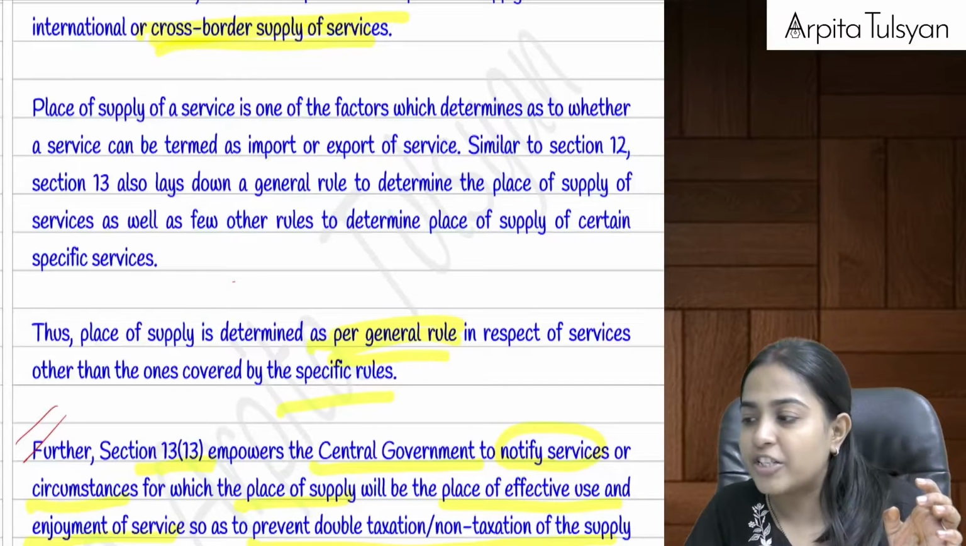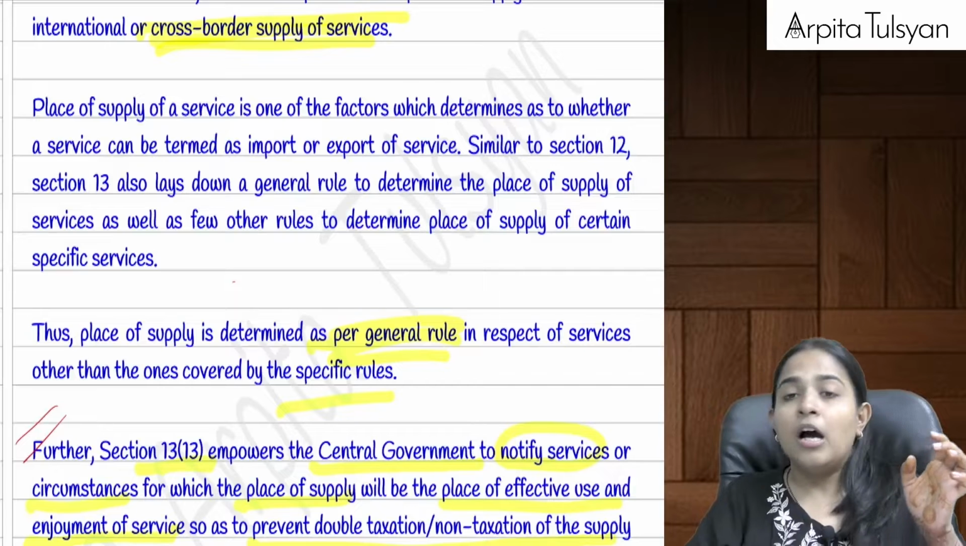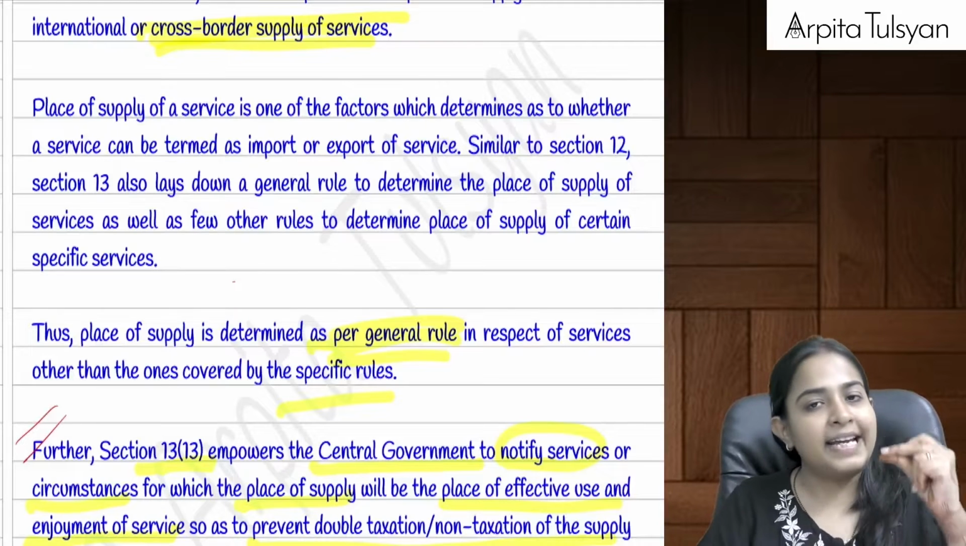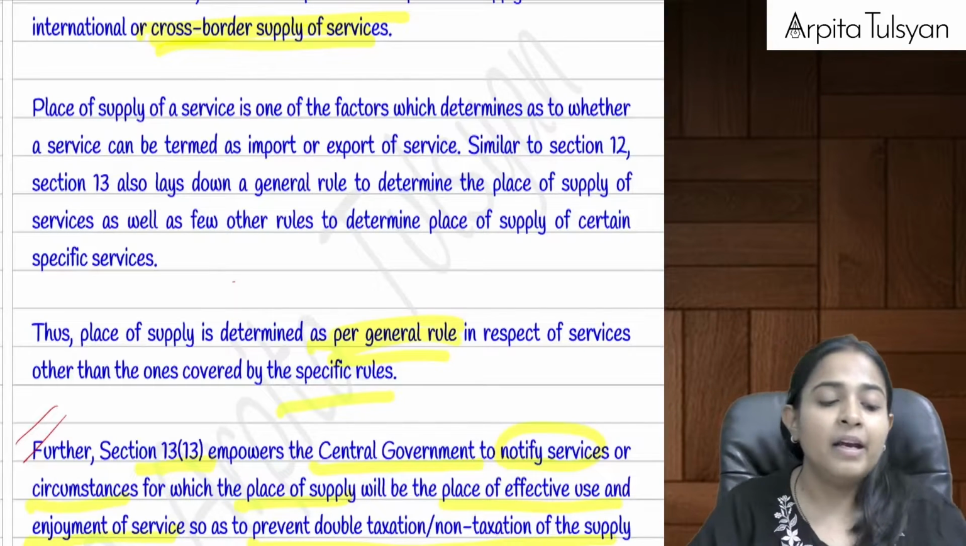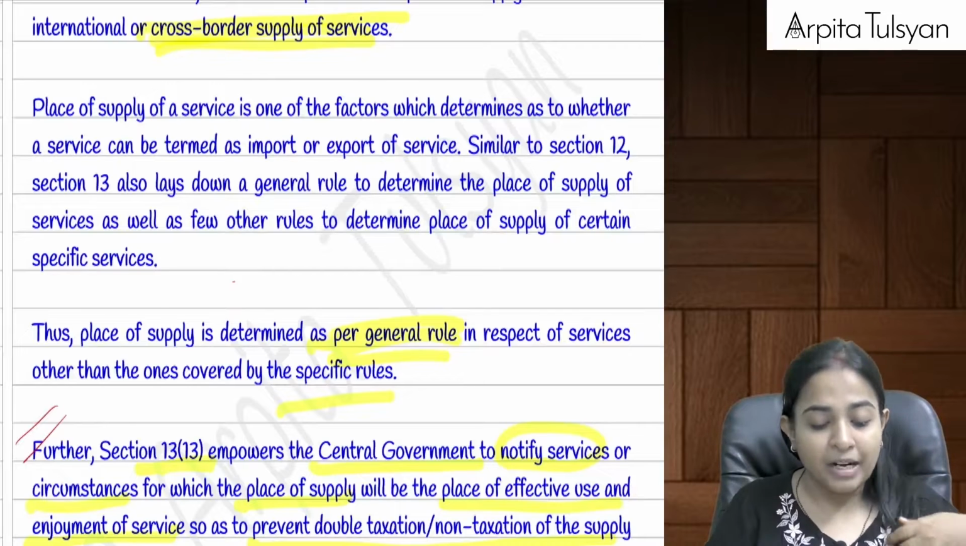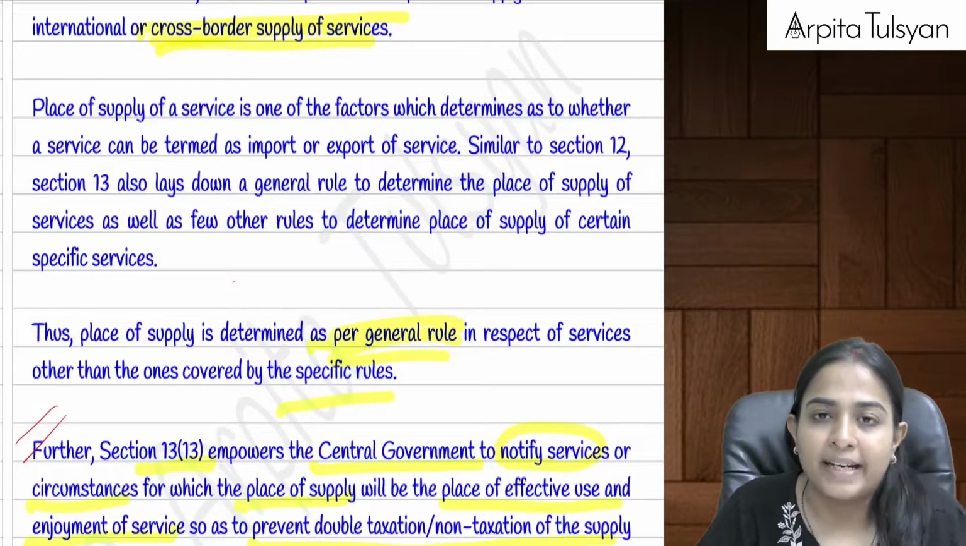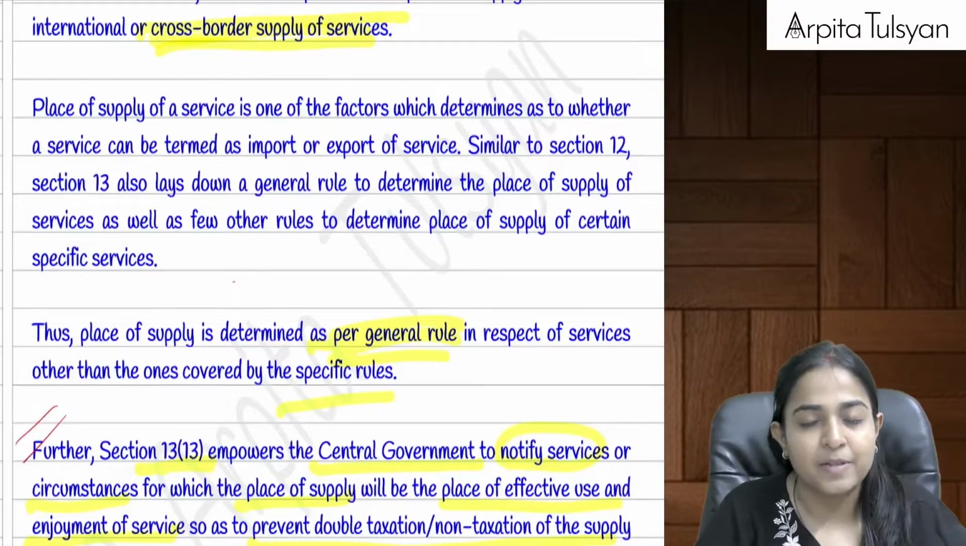If you are not falling under section 13.3 to 13.13, then in that case, the place of supply in your case will be determined as per section number 13.2. Now, how to determine the place of supply as per section 13.2?